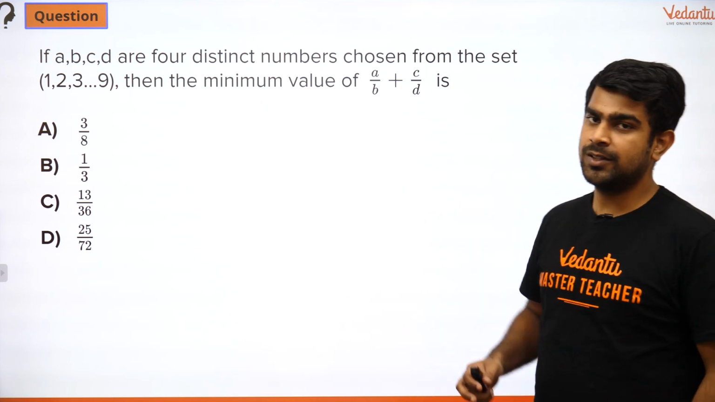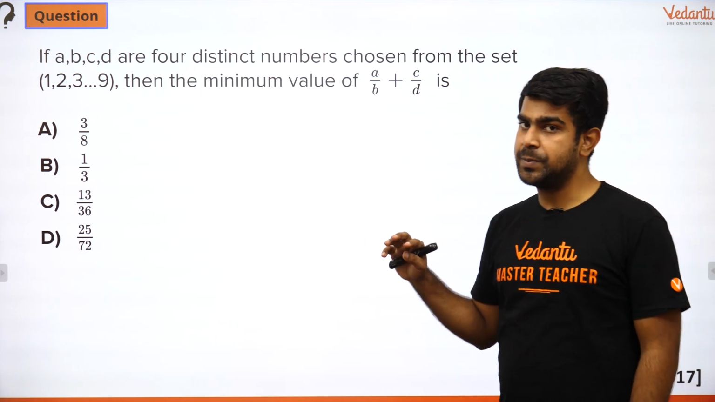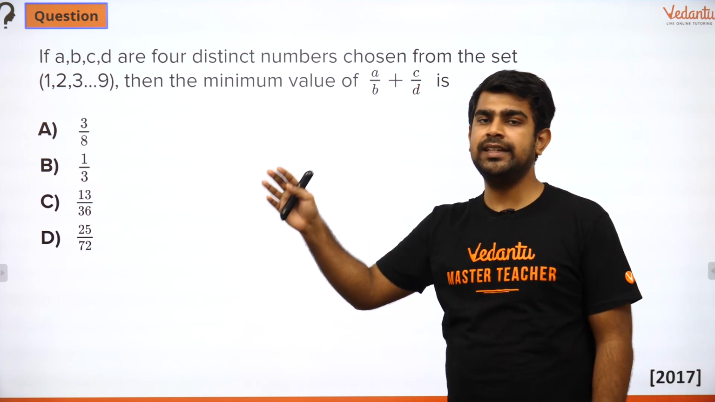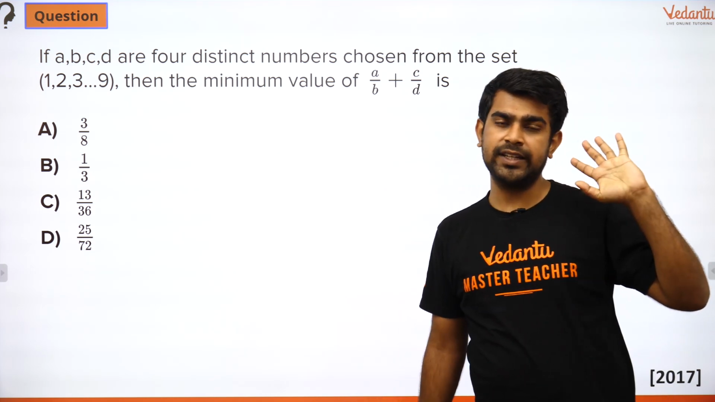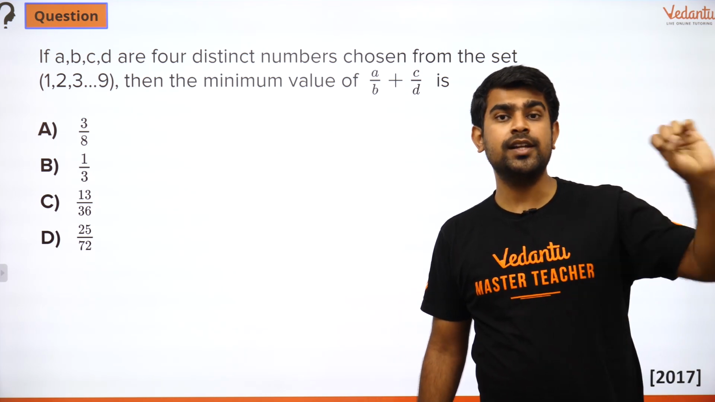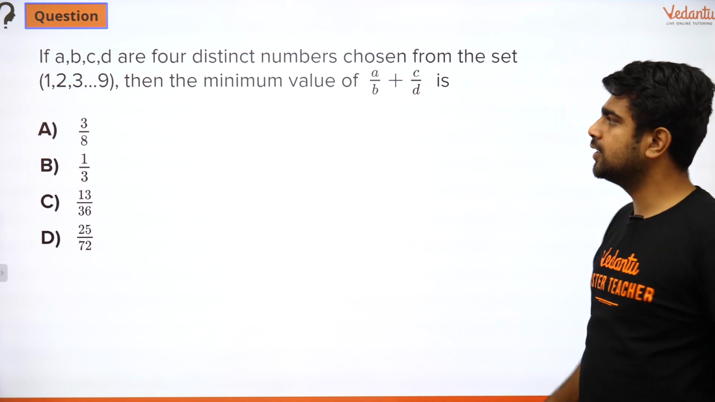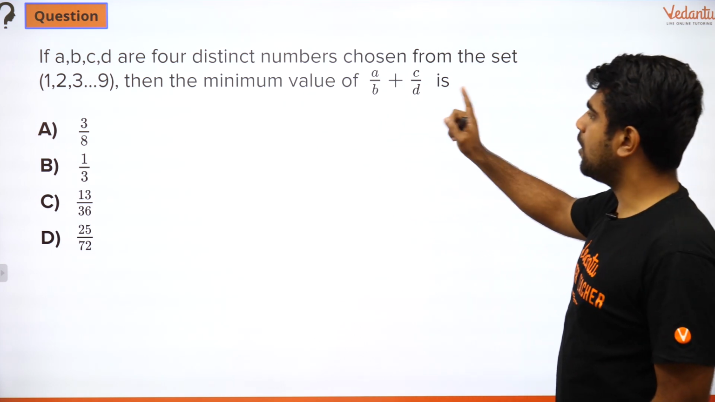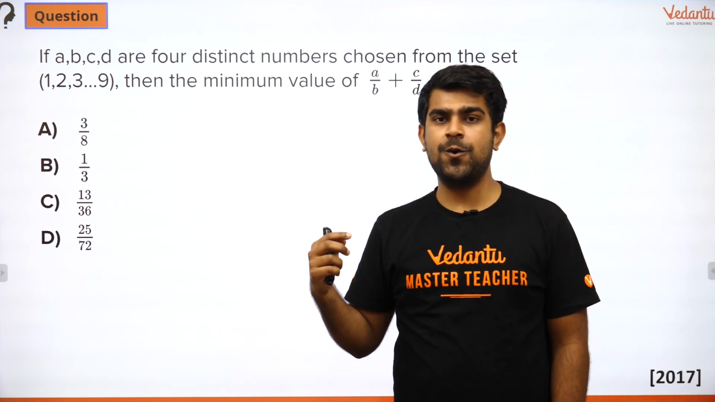Okay, so let me read it down. So you have A, B, C and D are 4 distinct numbers. They are chosen from the set of 1, 2, 3 all the way up to 9. So these 4 numbers are selected from 1 to 9. And what is the speciality of them? They are all distinct. They are going to be different. No 2 are identical. Then I want you to find out what is the minimum value of A by B plus C by D.